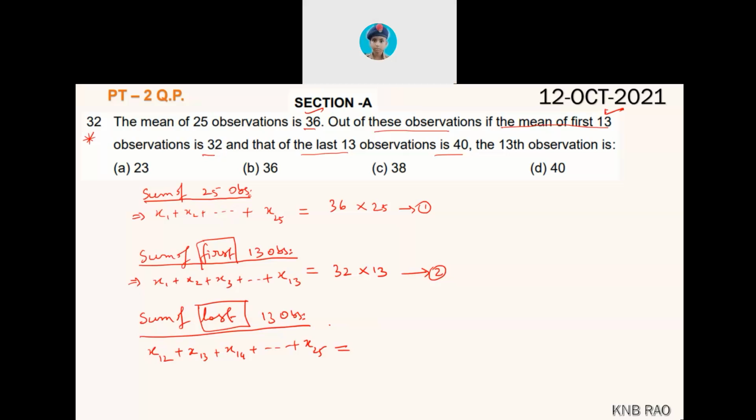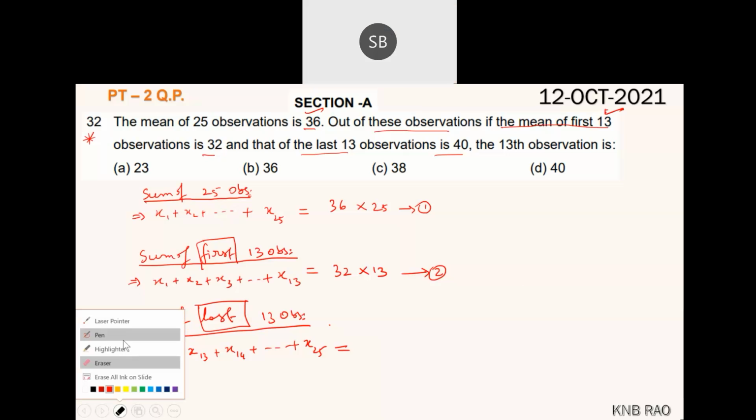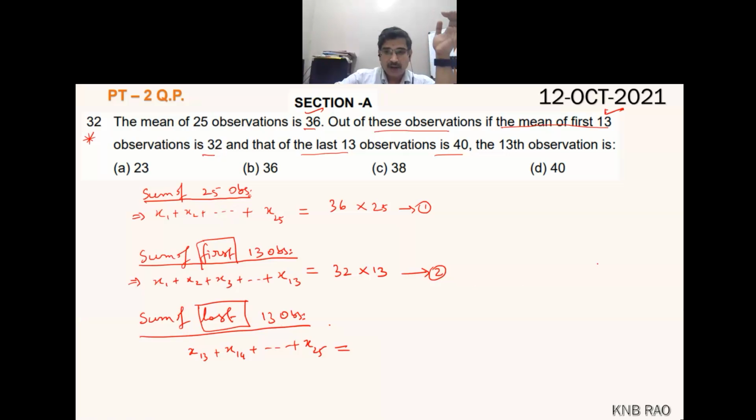Okay, 12 will not come, sir. You wrote 12, 12 will not come. Why will 12 not come? Tell me. Because they told last 13 observations. If 12 comes, last 13 observations will become 14 observations.